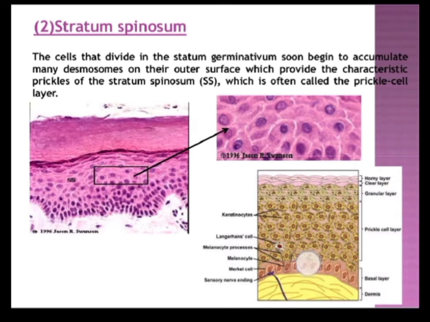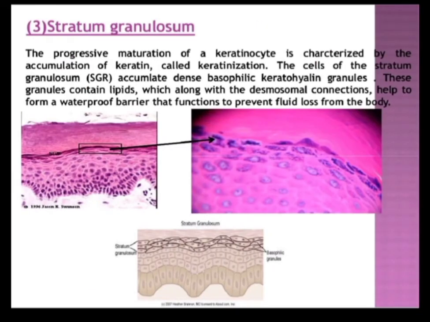Next layer is the stratum granulosum. As the name indicates, these are the cells in which there are granules of different types. So this is known as stratum granulosum. This stratum consists of 3 to 5 layers of flattened rhomboid shaped cells, diamond shaped cells, with their long axis parallel to the surface of the skin.